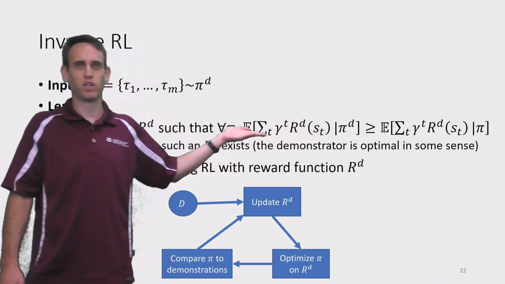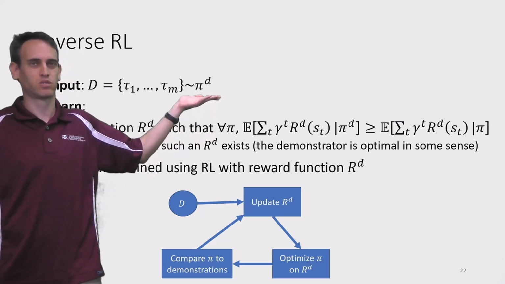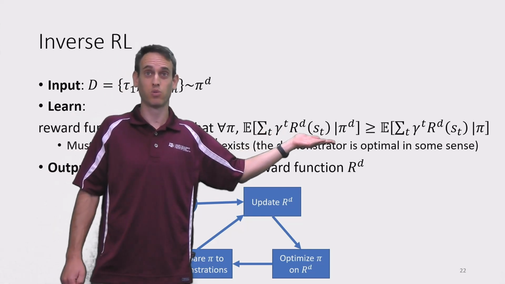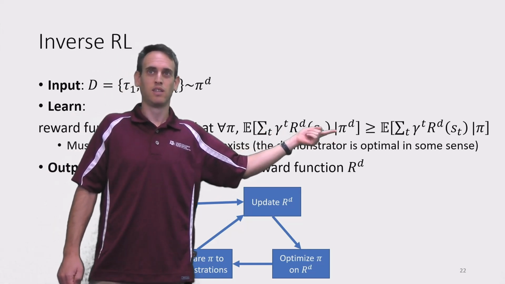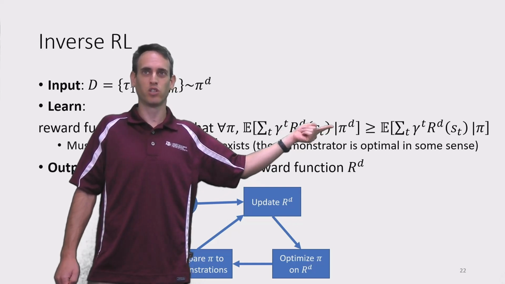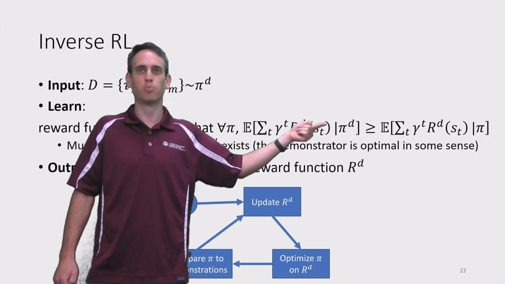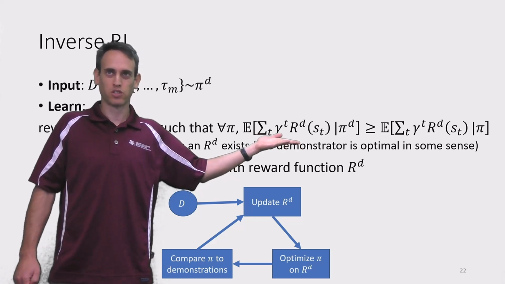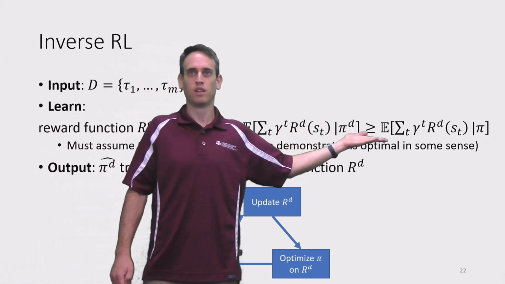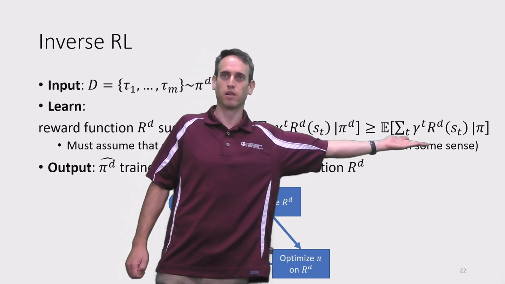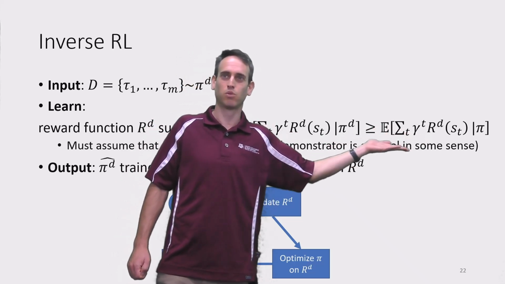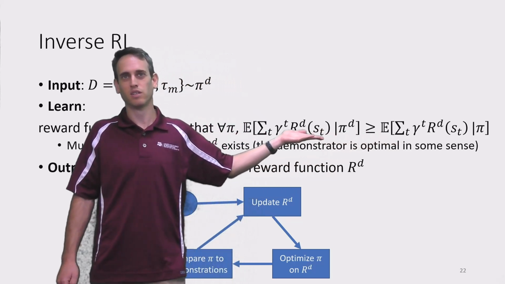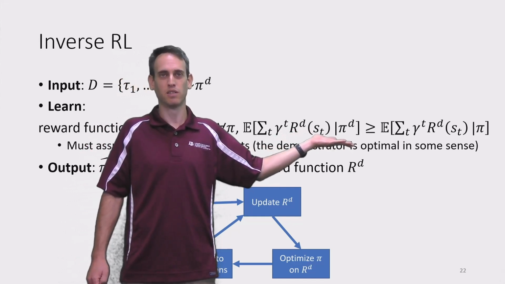So we're trying to train a reward function such that the trajectories obtained by the demonstrator are the highest, the one with the highest return. That is, this is the reward function where our demonstrator is acting optimally with respect to, right? So for that reward function, the demonstrator will return the highest expected reward with respect to any other policy. And we're hoping to have a policy that returns the same reward, sum of rewards, but in any case, our demonstrator is optimal with respect to that reward function.